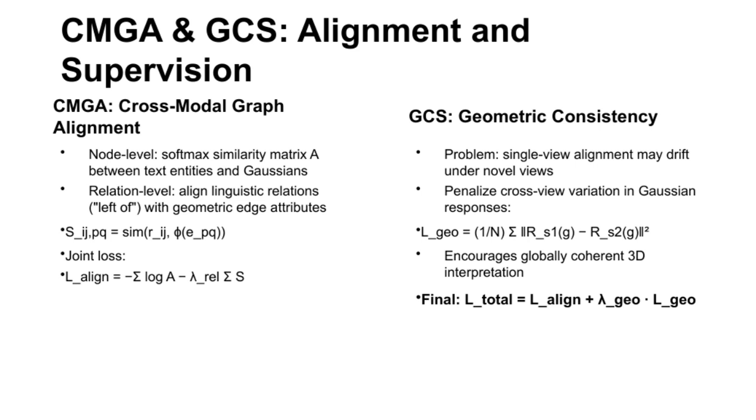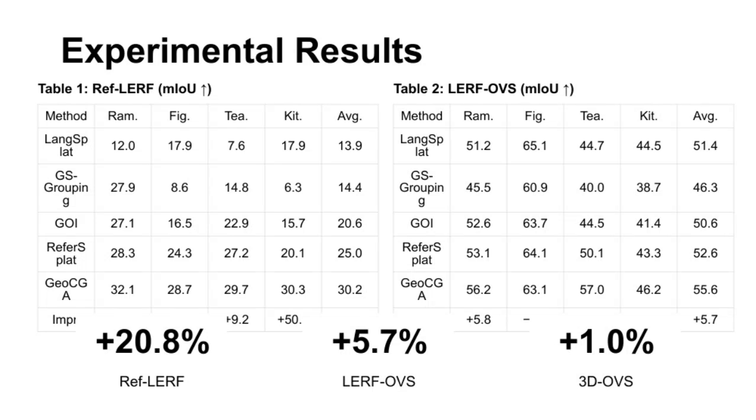Finally, the total loss combines both the alignment loss from CMGA and the geometric consistency loss from GCS, with a balancing parameter lambda, controlling the strength of the geometric regularization. This integrated approach helps create a more robust and spatially consistent understanding of the 3D environment aligned with the linguistic input. Here we present our key experimental results across 3 benchmark datasets.